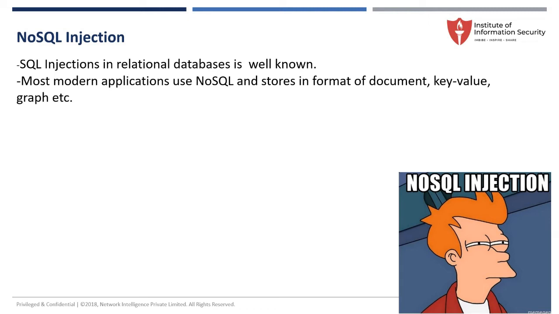But we have to take care of the new kinds of applications, like IoT devices using backend databases, or big data applications which use a massive amount of NoSQL. When you come across these, we need to be sure we are checking A1 to A10, find out what type of backend database it is, and then start the attacks.